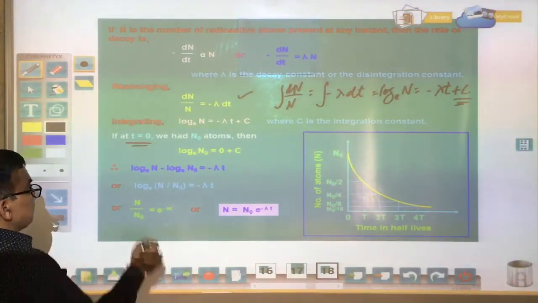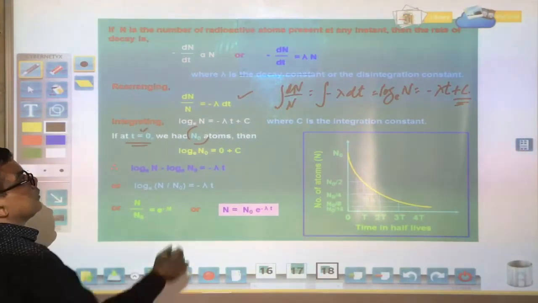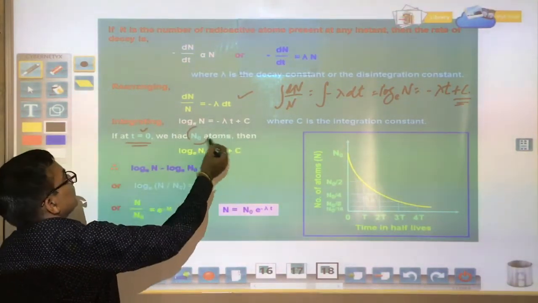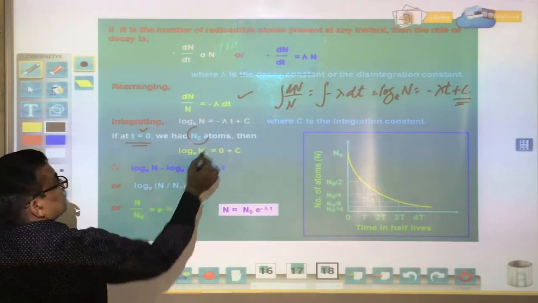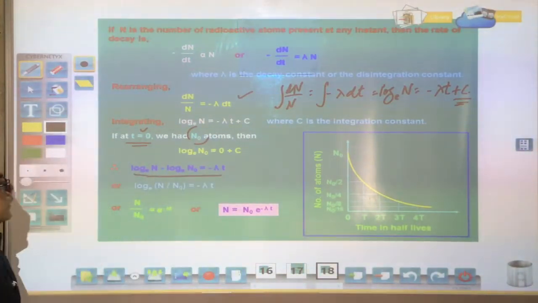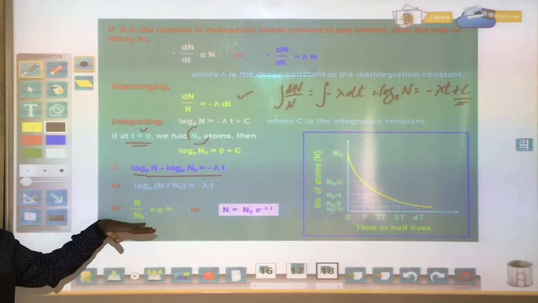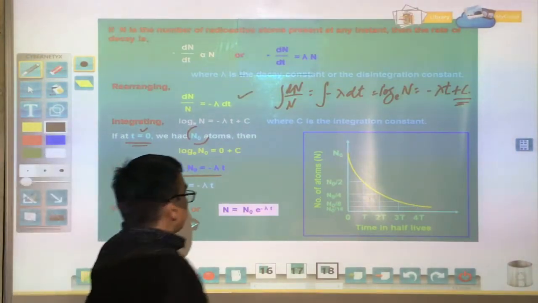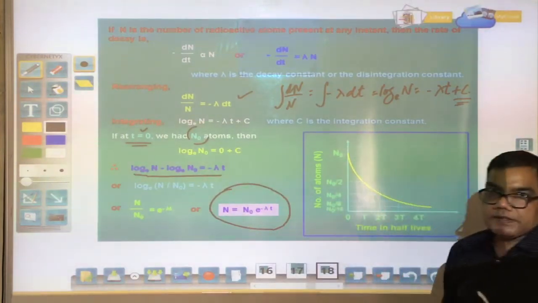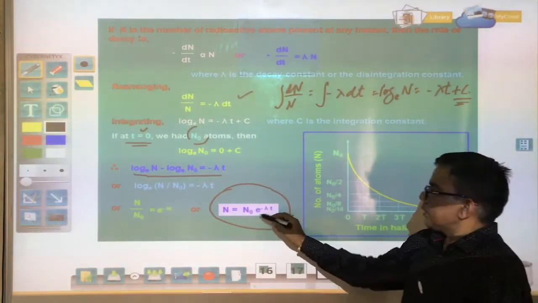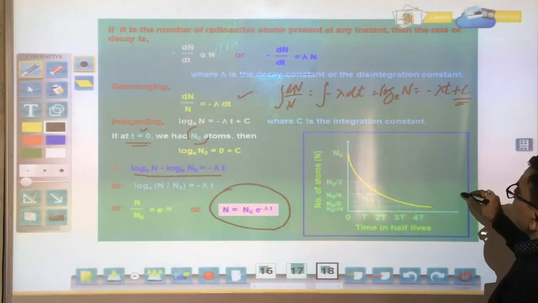Initially the number of sample is N0, let me choose that initially. So we put N0 in place of N, and t equals 0. Then we get the value of c as log N0. Putting this value, we get the equation log N upon N0 equals minus lambda t, so N upon N0 equals e raised to power minus lambda t. So finally we got the mathematical expression of this decay law: N equals N0 e raised to power minus lambda t. We can plot it in a graph.